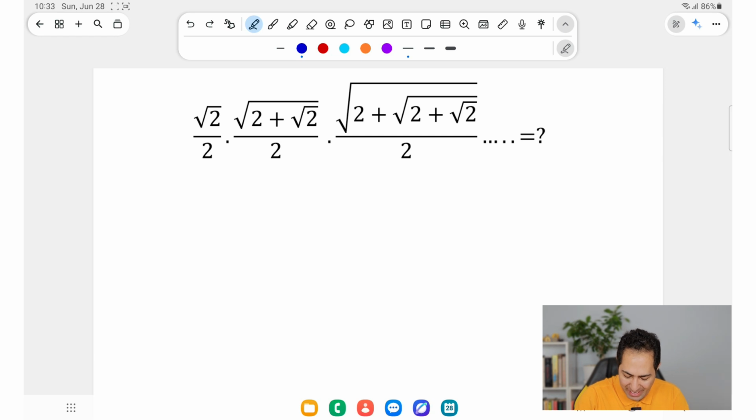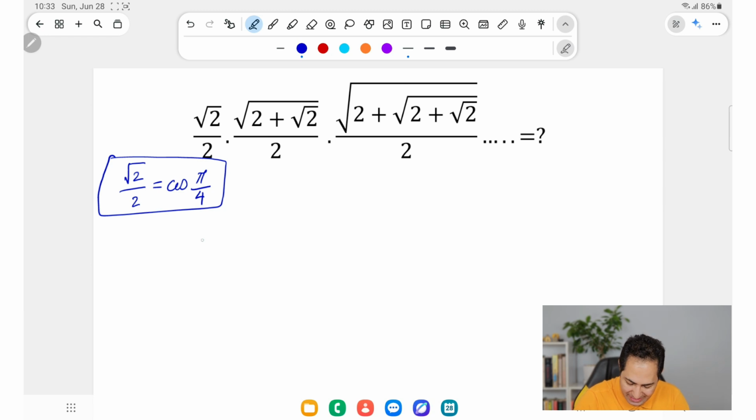And the second pattern that I see is square root of 2 over 2 reminds me of cosine of pi over 4. So let's do it this way. Let's have this at hand and try to extract every square root of 2 over 2 from the second, third, and all the subsequent terms.